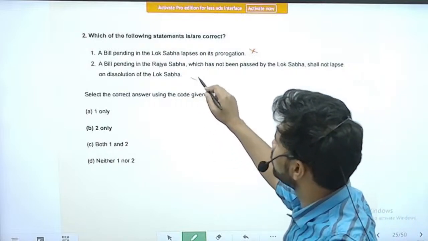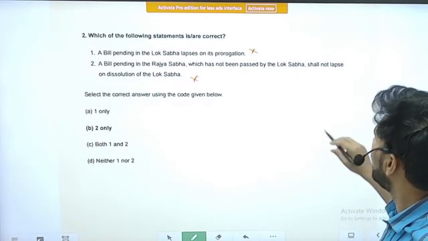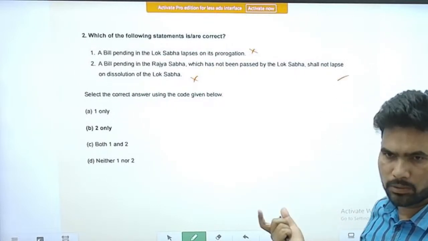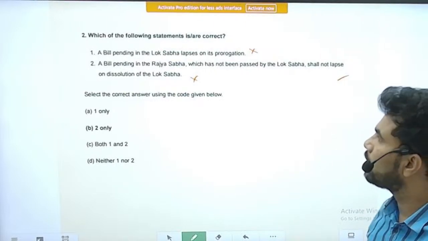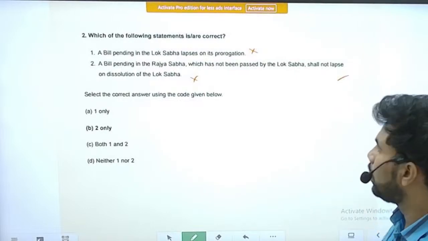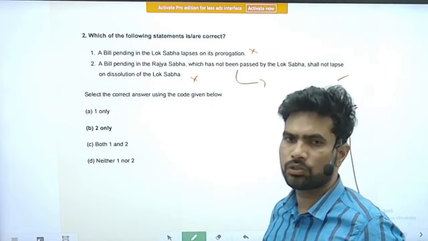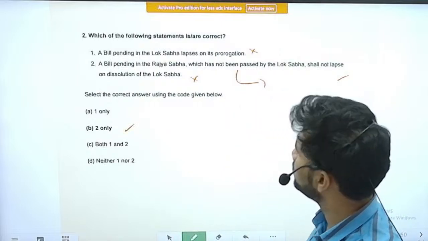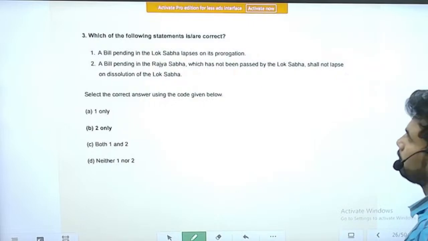Yes, a bill pending in Rajya Sabha which has not been passed by, or not at all presented to, Lok Sabha shall not lapse on the dissolution of Lok Sabha. So this bill will be presented to the newly constituted Lok Sabha. So statement 2 is correct. Only statement 2 is correct. Statement 1 is incorrect.